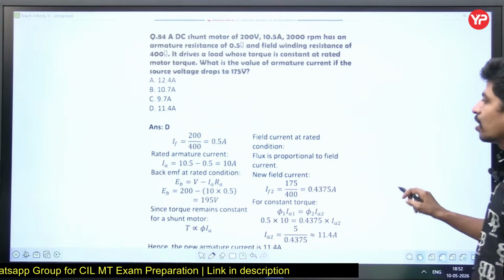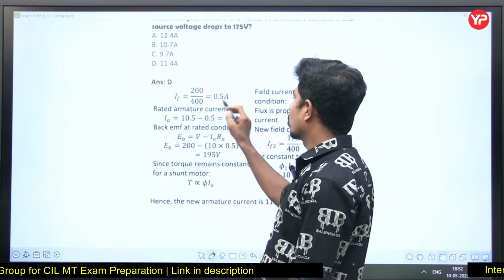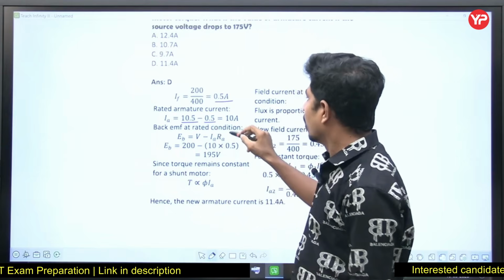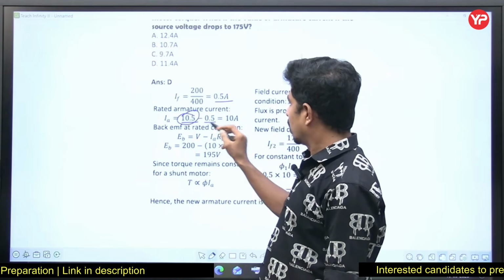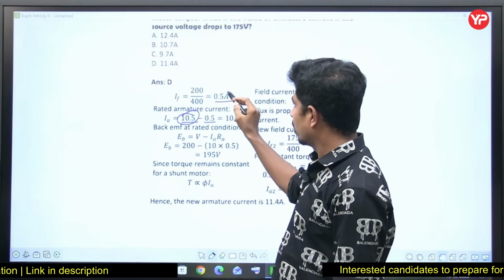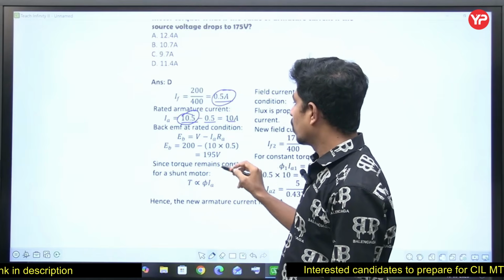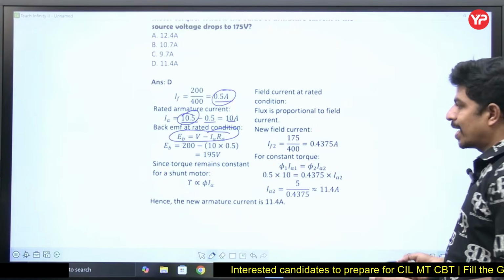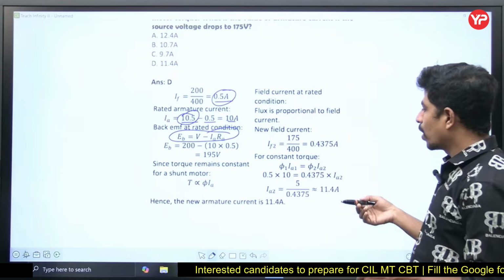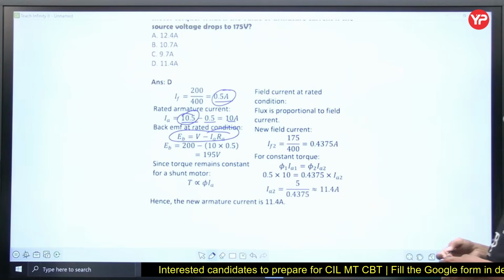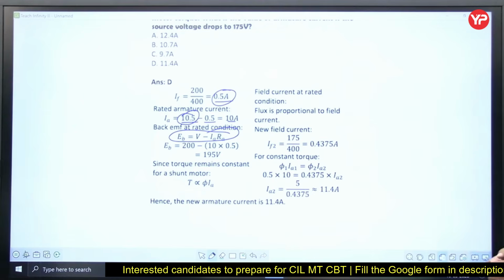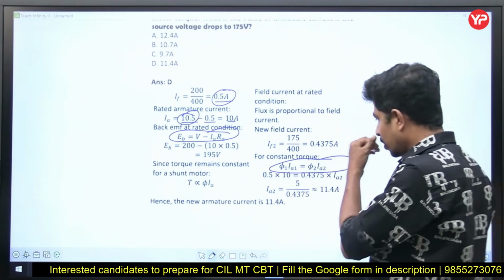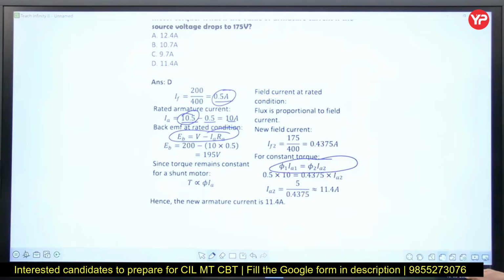First we are finding the field current of 0.5. Rated armature current is 10.5 minus 0.5, which is 10 amperes. Back EMF is equal to V minus IA RA, we got 195. Now we know that rated torque is directly proportional to flux into current. For constant torque, phi1 into IA1 is equal to phi2 into IA2.